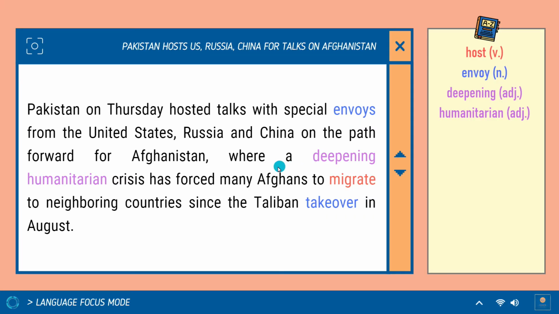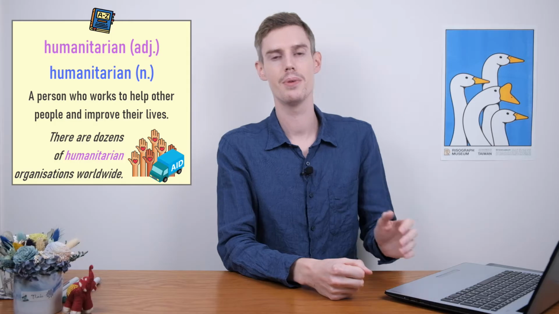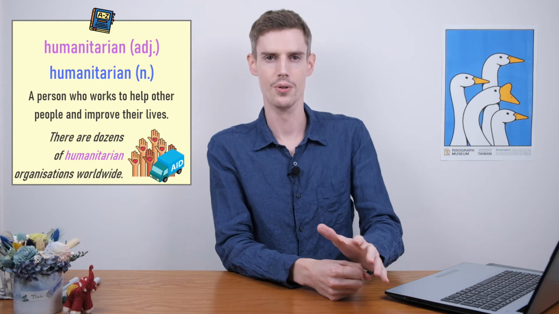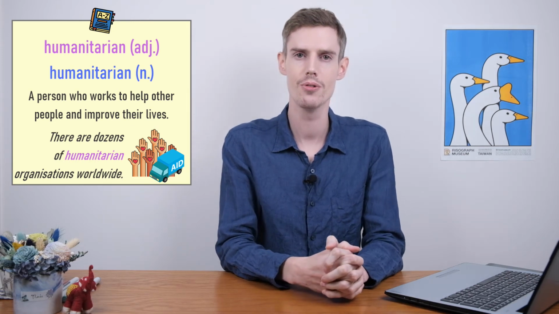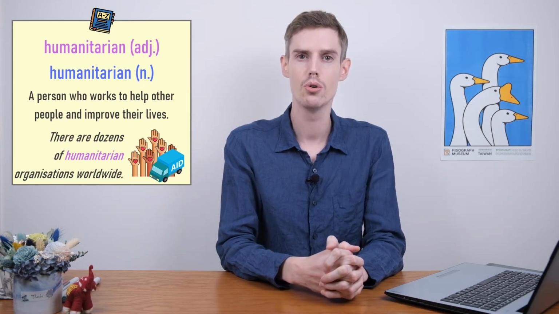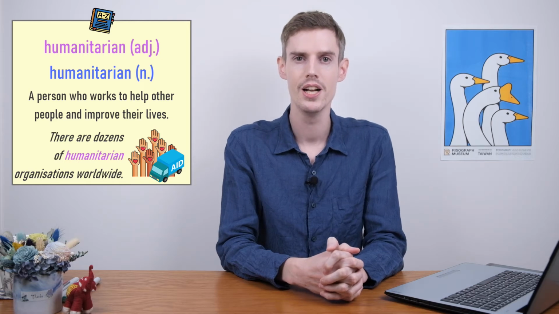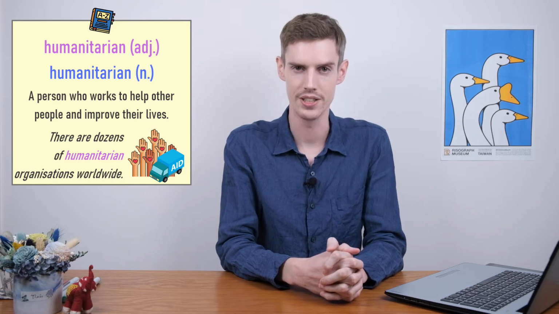Let's go back to it. So we're deepening. And the second one, second adjective, humanitarian crisis. And crisis is the noun. So we have two ADJs before the noun here. Okay, so humanitarian. This can be an ADJ or a noun. So a humanitarian is a person who works to help people and make their lives better.